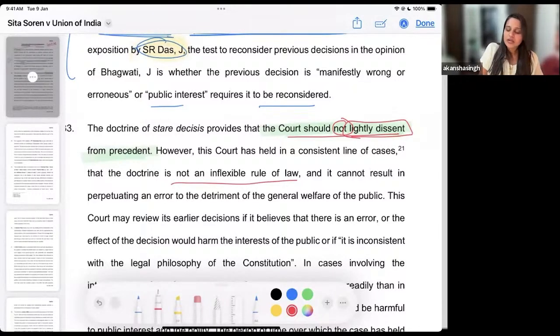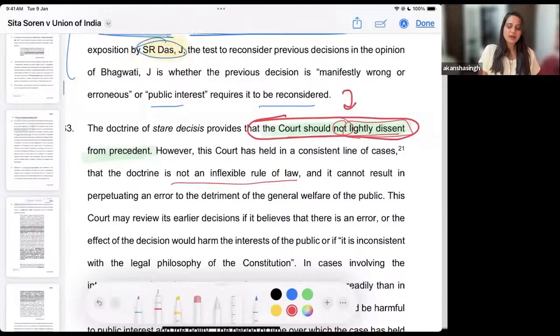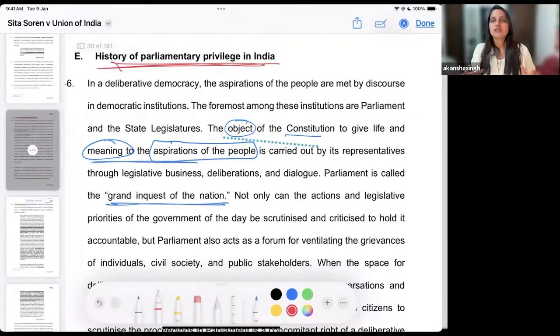Now this goes further, and we understand a very important part: when the court is dissenting, you have to remember that dissent is not lightly taken. When you are deviating from the precedent, it must be reasonable, and substantiated by proper reasoning and proper law. So this is another important aspect by which the judgment allows us to deviate from the previous judgment of 1998.